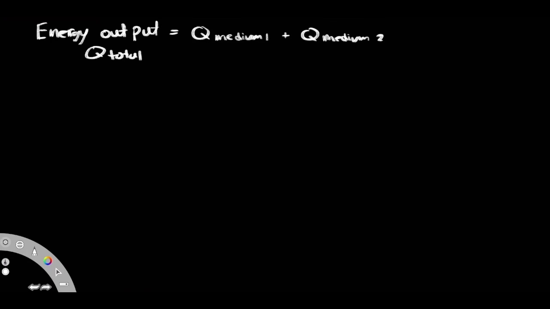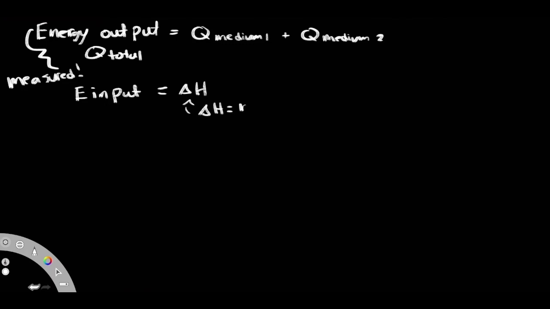So this here is pretty much what we were able to measure. Okay, not theoretical, but it's actually the amount that got measured. Then we also have our energy input. What is our energy input? Our energy input is also known as the delta H. So our delta H comes from, remember that formula, delta H is equal to n times delta H_r.